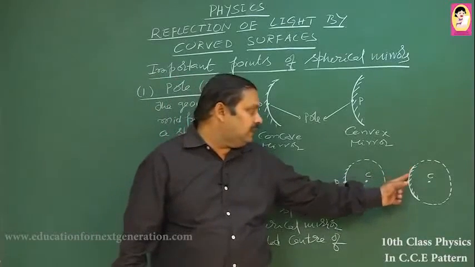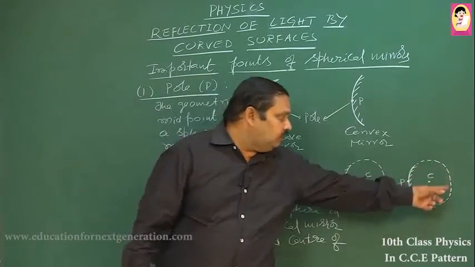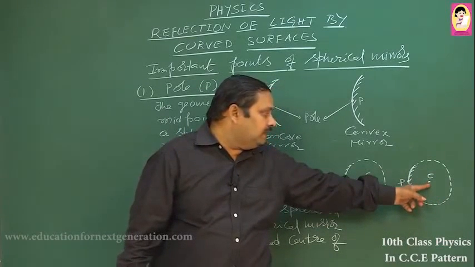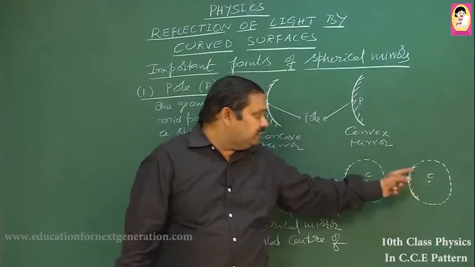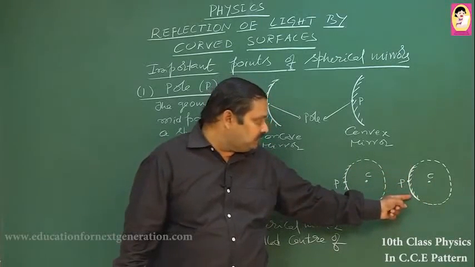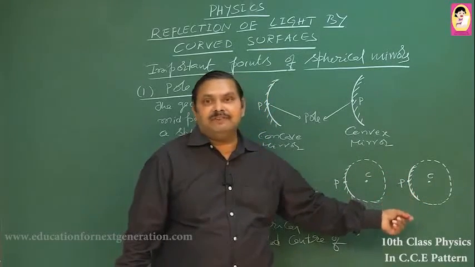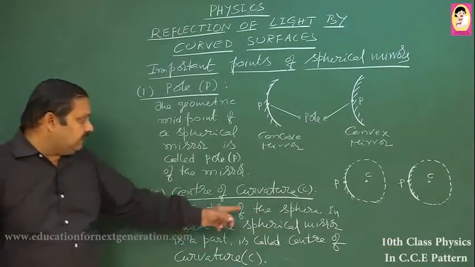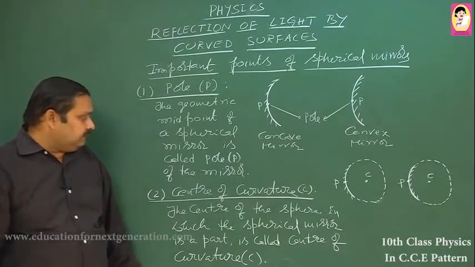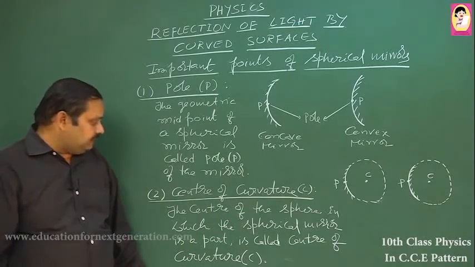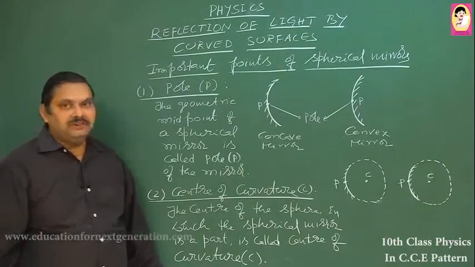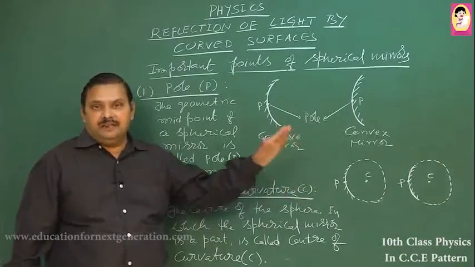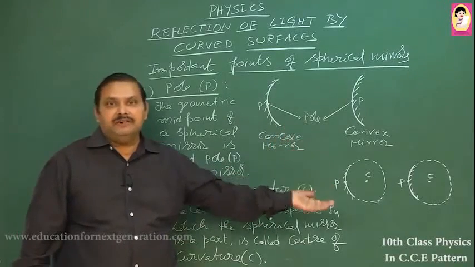Similarly, this is the convex mirror and this is the whole sphere. The sphere has its own center. The center of the sphere of which the convex mirror is a small portion is called the center of curvature of the convex mirror. The center of the sphere of which the spherical mirror is a part is called the center of curvature of that particular mirror, and the same definition applies to convex as well as concave mirrors.